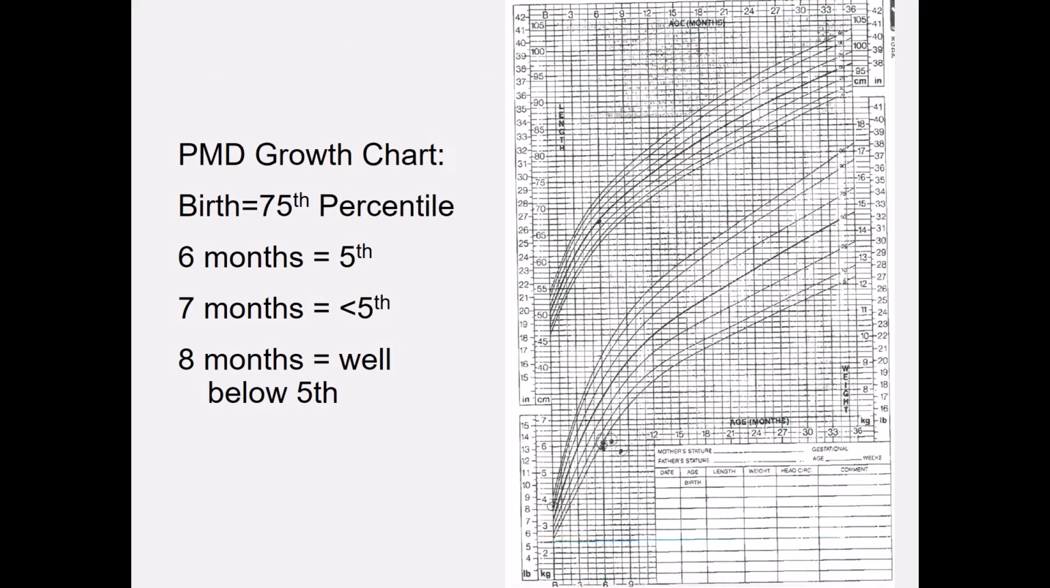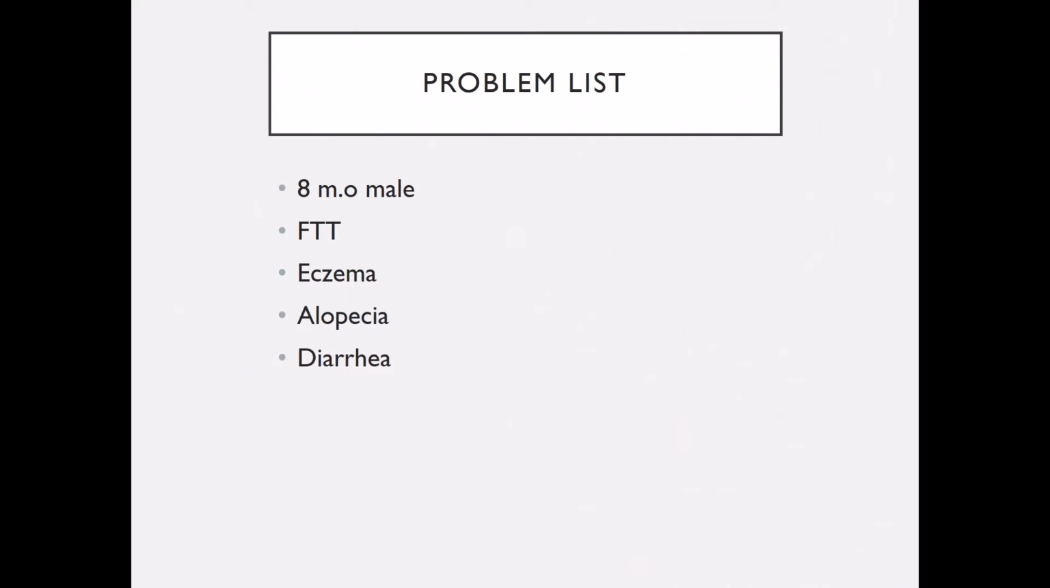This is his growth chart from his primary doctor's office. At birth, he was at the 75th percentile for weight. By 6 months of age, he had dropped to the 5th percentile for weight. By 7 months, he was less than the 5th percentile, and now at 8 months of age, he is well below the 5th percentile for weight. To summarize his problem list, we have an 8-month-old male who comes in with failure to thrive, eczema, alopecia, and diarrhea.